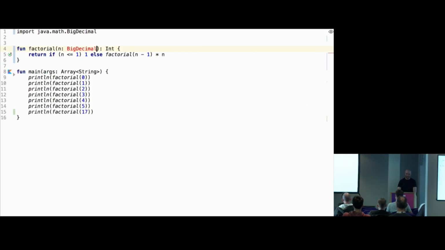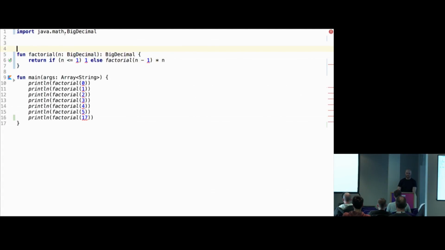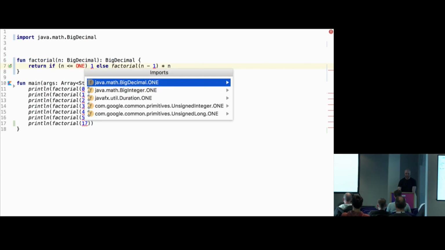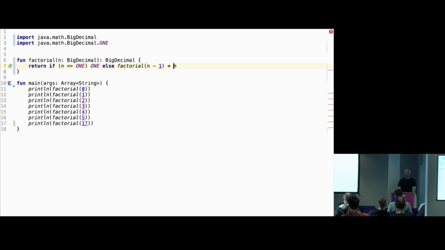And there is an obvious answer: to use something like big integer or big decimal. I'll use big decimal just because it's a bit easier to do in terms of changing the code. So basically this BigDecimal, as you can see at the top, is just java.math.BigDecimal. So it's a normal Java class. So here, unlike, let's say, C#, there is no implicit conversion for types. Kotlin is quite strict, so there is no widening conversion, no narrowing conversion. And in a way, it makes perfect sense because it makes the whole type system more straightforward, because you have Int and Long, they're all subtypes of Number, but Int is not a subtype of Long, so you cannot just convert them to one another.